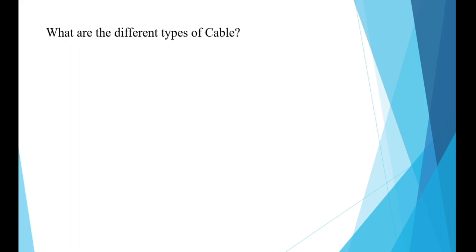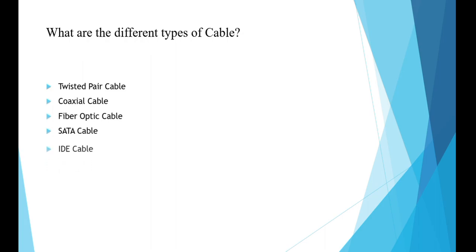Next question is, what are the different types of cable? And this one is a subjective type question, and the answer is directly given so that you can learn. Twisted pair cable, coaxial cable, fiber optic cable, SATA cable, IDE cable, HDMI cable, and USB cable.